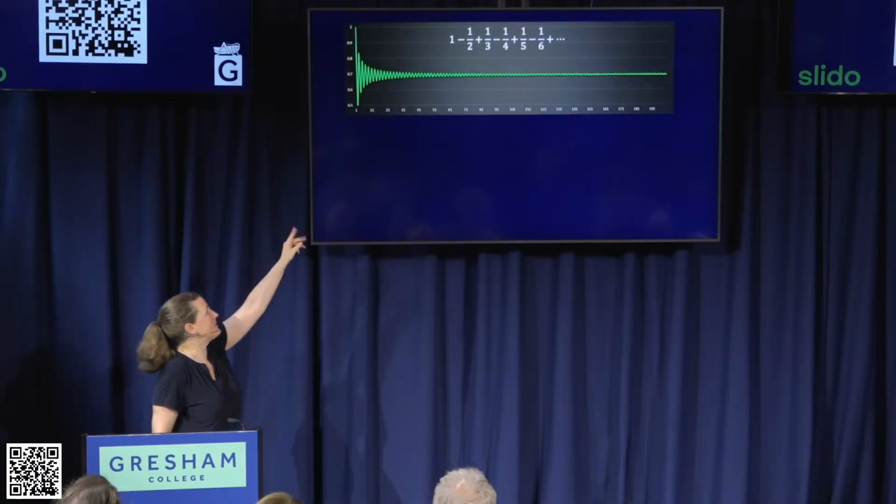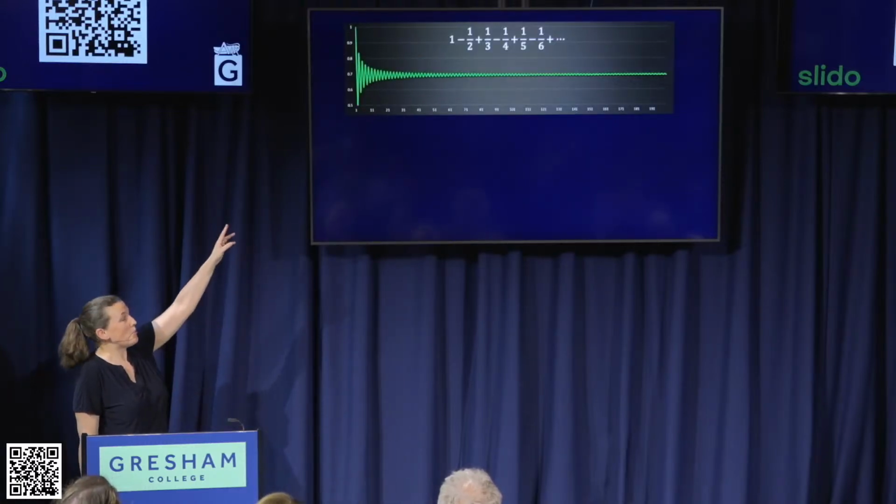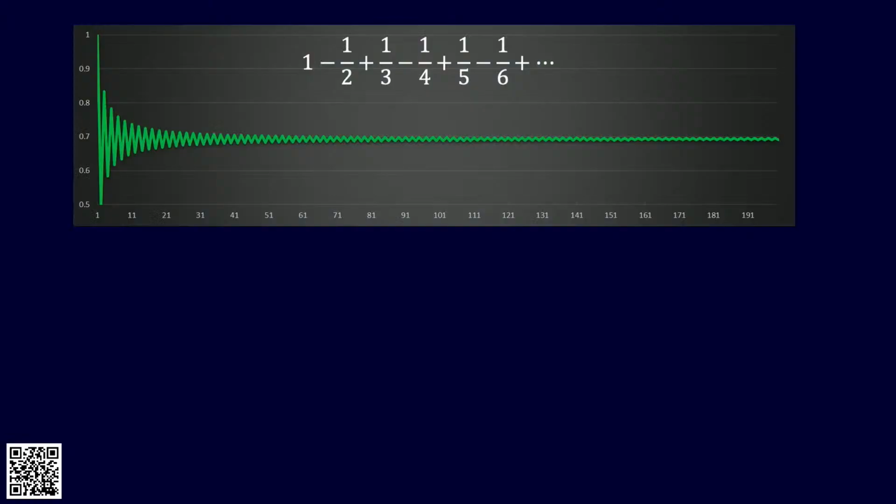If we alternate pluses and minuses, you get what we call the alternating, for obvious reasons, harmonic series. So this is 1 minus a half plus a third minus a quarter plus a fifth minus a sixth, and so on. Now, again, I've plotted some partial sums here, and I've gone up to the 200th partial sum. And you can see, this isn't proving anything, but it's looking quite good for converging, because it's sort of oscillating around and then settling down to a number that seems to be somewhere just slightly less than 0.7.